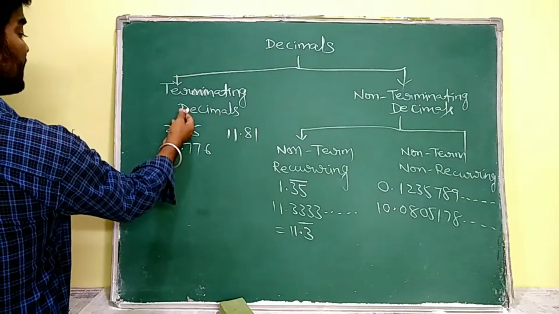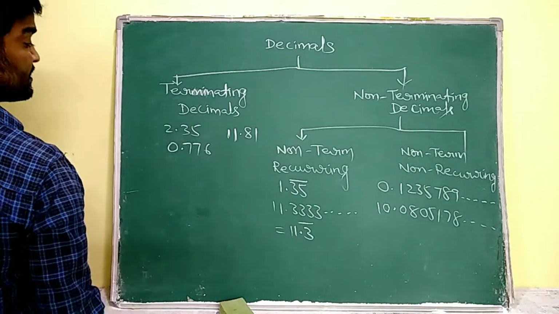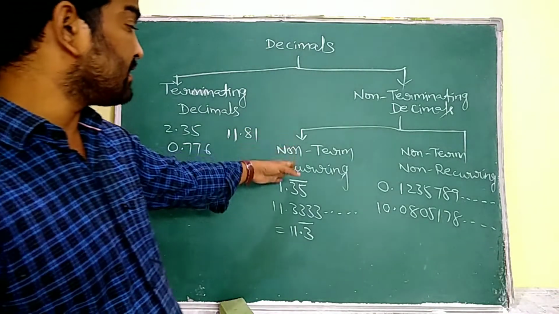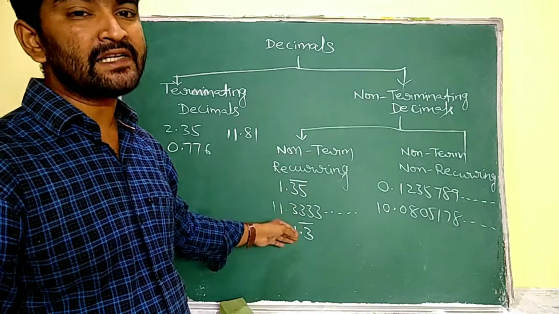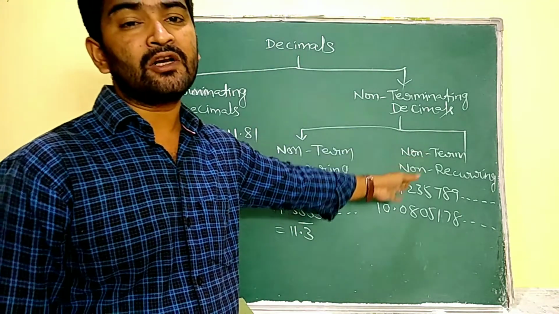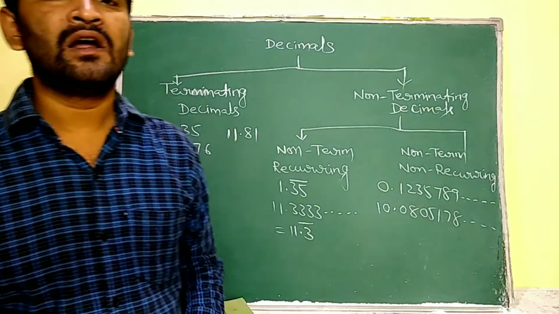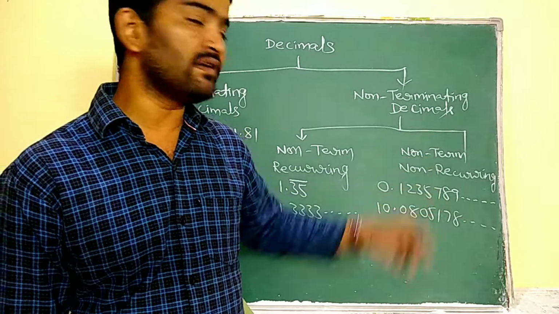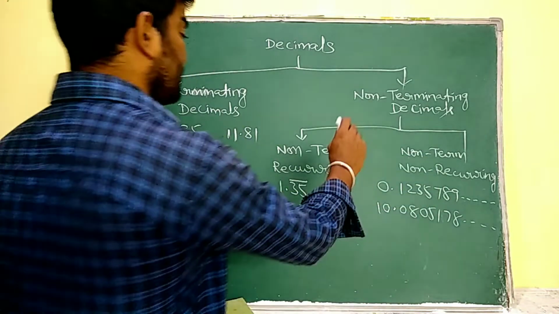We know how to convert the terminating decimals into p by q form, and also how to convert the non-terminating recurring decimals into p by q form. These non-terminating non-recurring decimals cannot be converted into p by q form, so these are known as irrational numbers.